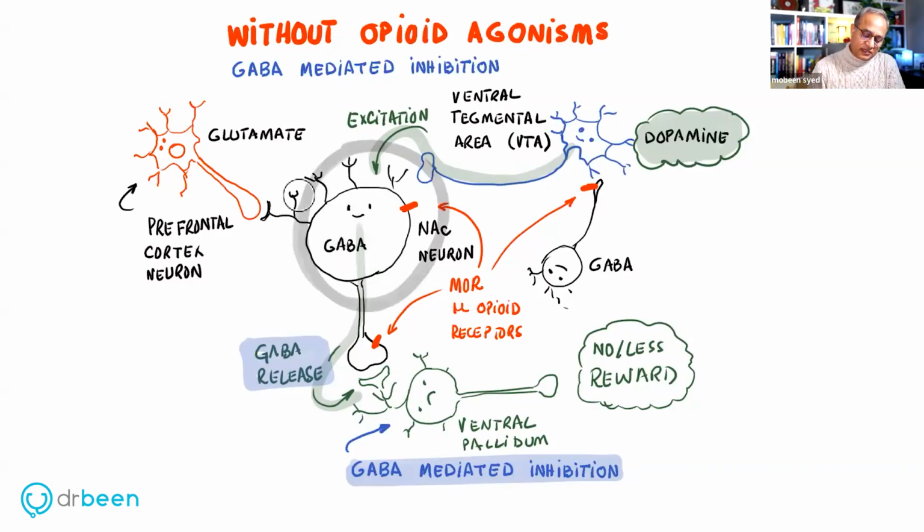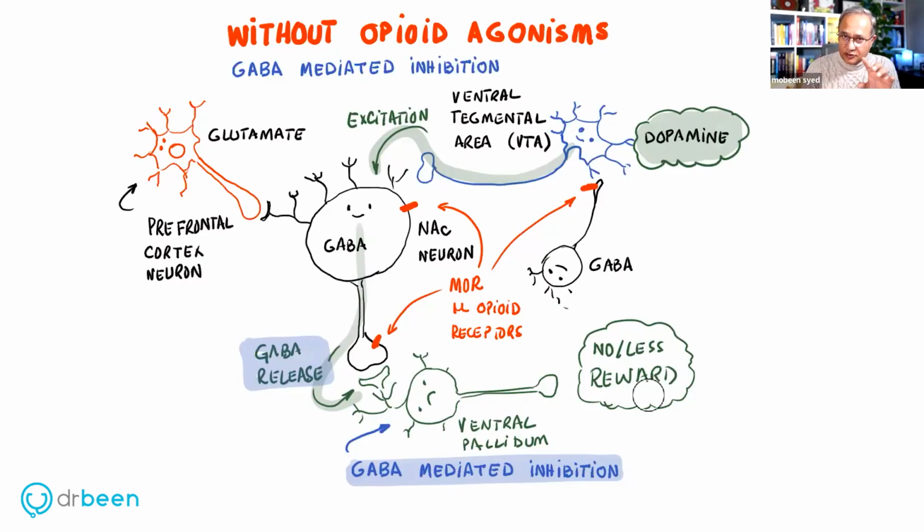When the dopamine is released on these nucleus accumbens neurons, these neurons would then release GABA, gamma aminobutyric acid, on the ventral pallidum neurons. So you release dopamine, which in turn causes the neurons in the nucleus accumbens to release GABA on the ventral pallidum. GABA is an inhibitory neurotransmitter, and it would cause the ventral pallidum neurons to become inhibited. When the ventral pallidum is inhibited, then the feeling of reward will not occur.